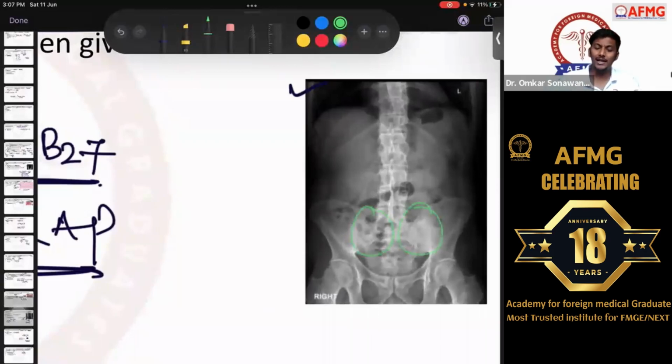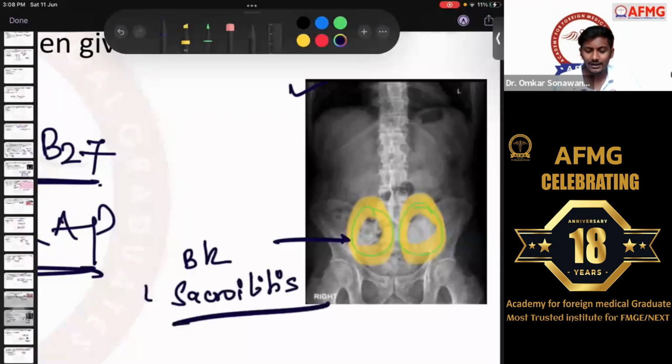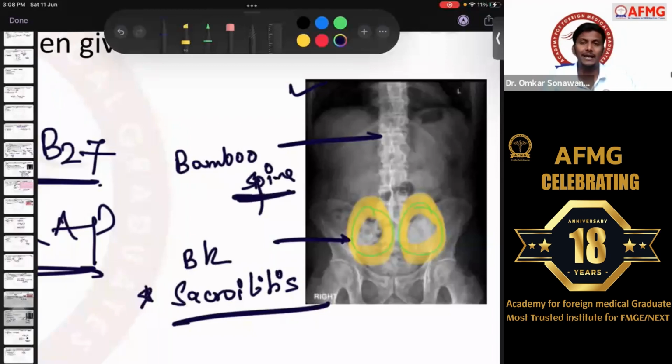Everybody saw the bamboo spine, but few of them definitely told me what I actually wanted. That was this picture, the most characteristic picture of ankylosing spondylitis, due to which low backache occurs. It is not the bamboo spine or the dagger spine which is the most pathognomonic. It is a late feature usually. The most pathognomonic or the earliest feature is definitely bilateral sacroiliitis. Those who were my students definitely looked first for the bilateral sacroiliitis. In the X-ray there was also fusion of the vertebral bodies, known as the bamboo spine. That is a characteristic feature, but the most pathognomonic is definitely bilateral sacroiliitis.